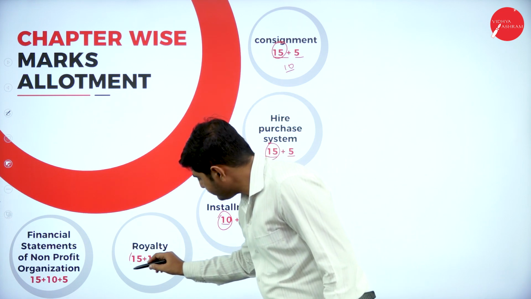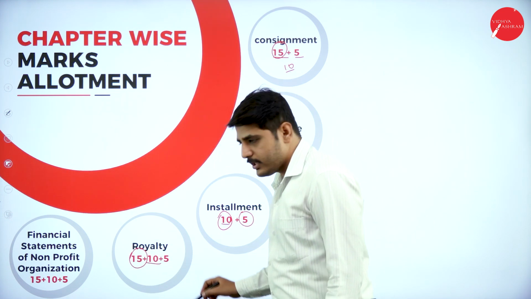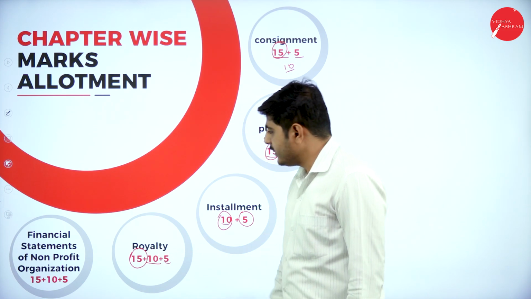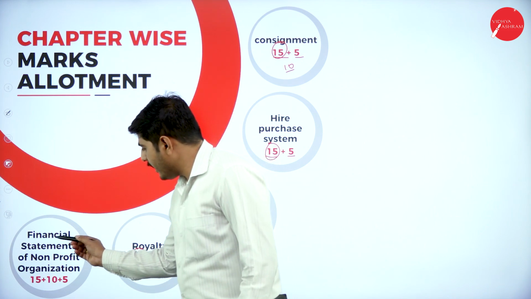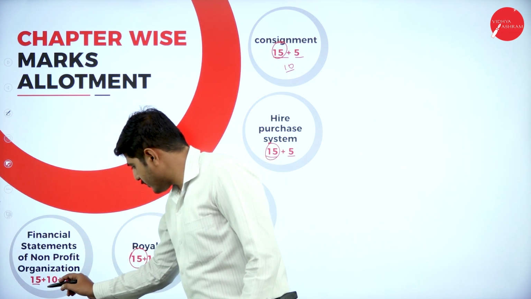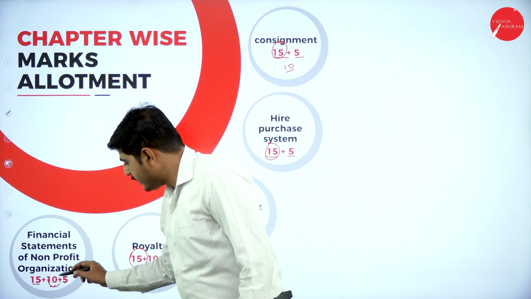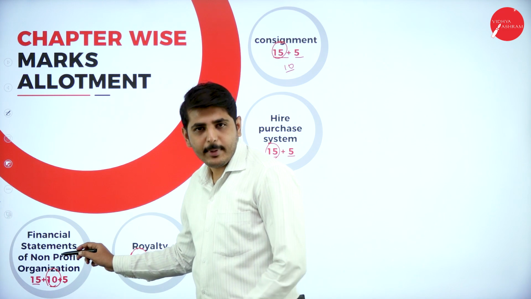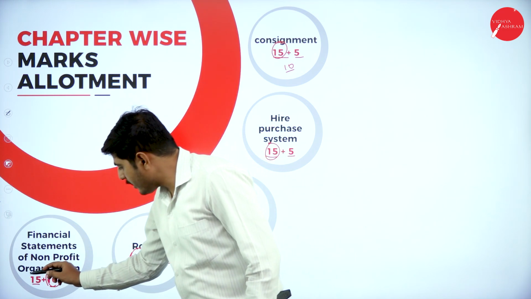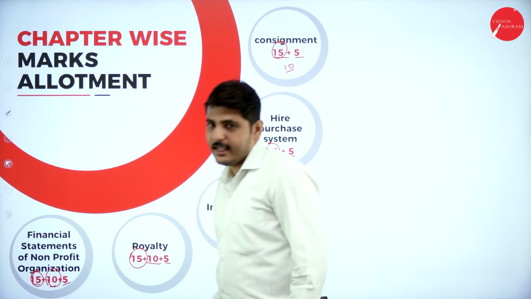Next one, royalty, you'll be having 15 marks question and also 10 marks question. Sometimes there is a 10 marks question also and a 5 marks theory. Next one, financial statement of non-trading concern, you'll be having 15 marks question, 10 marks question, and 5 marks question also. For example, prepare only income and expenditure account. Preparation of income and expenditure account carries 10 marks. If you have to prepare with balance sheet, it will have 15 marks, and 5 marks is a theory question.